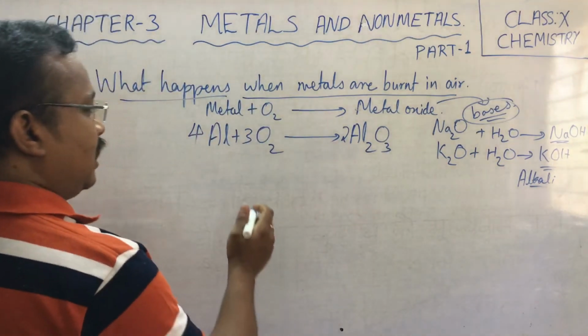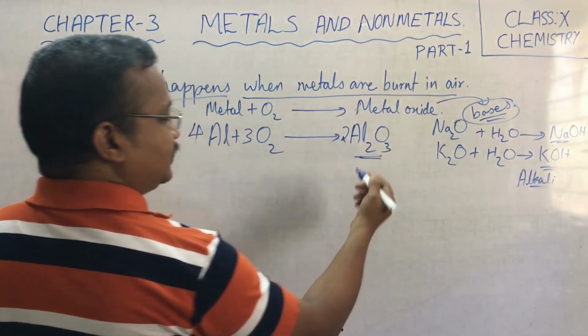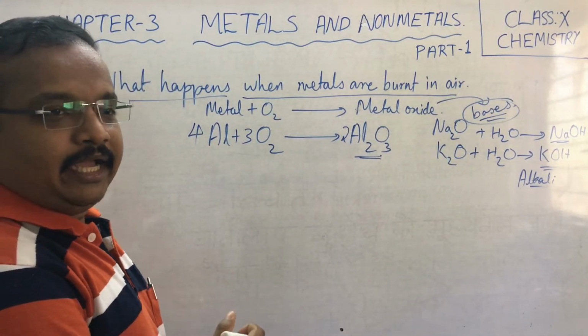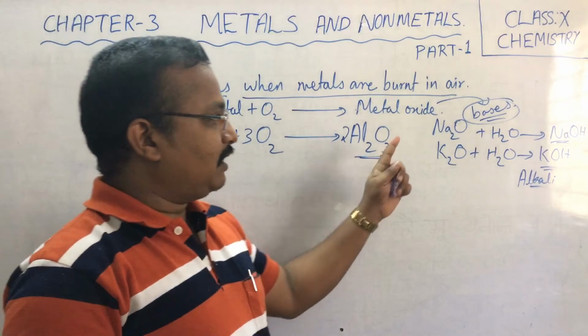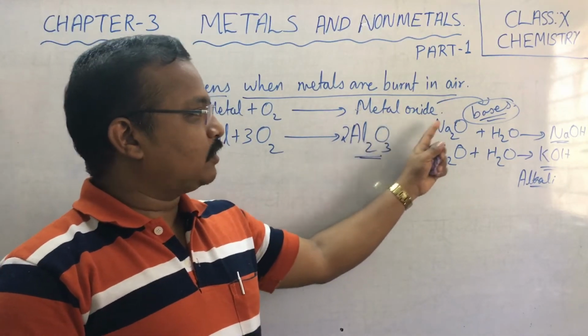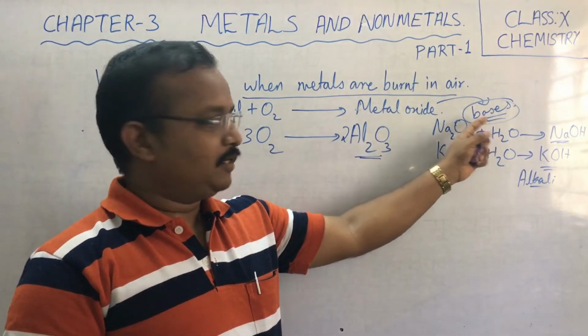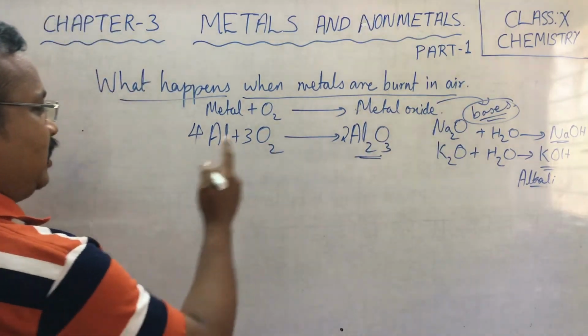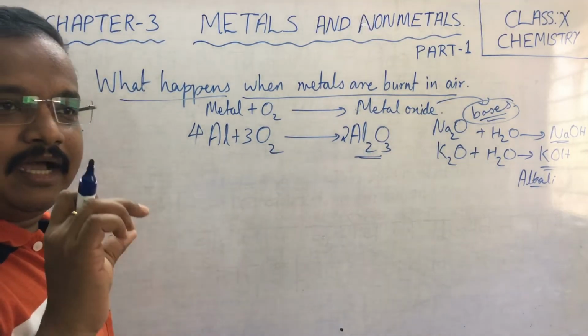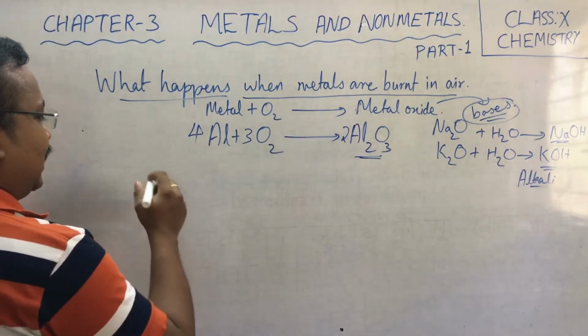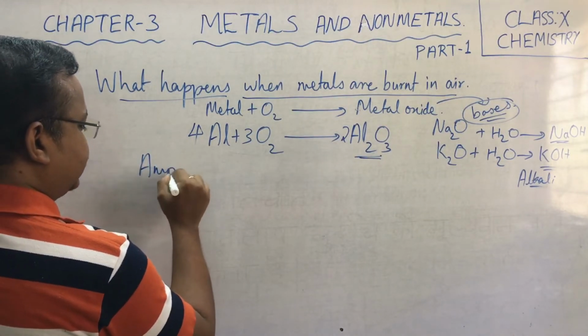Now we have aluminium oxide, this Al2O3. In normal cases I told you metallic oxides are basic in nature. Now we shall look into aluminium oxide. Aluminium oxide and higher oxides are actually amphoteric in nature.